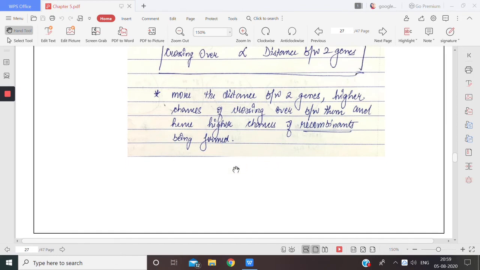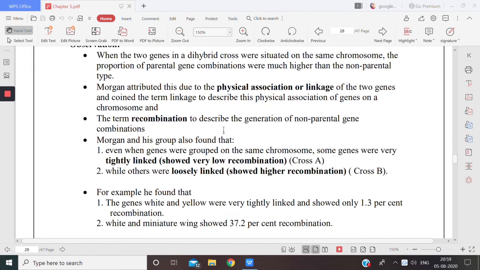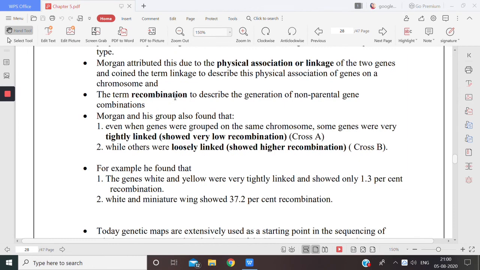So what was the observation, children? See, this is the observation. When two genes in a dihybrid cross are situated on the same chromosome, the proportion of parental combinations is much higher than non-parental. Then Morgan attributed this to the physical association or linkage of two genes and coined the term linkage to describe the physical association of genes on the chromosome, and the term recombination to describe the generation of non-parental gene combinations. That means if the genes are not of parental type, they are formed by recombination, or new combination.